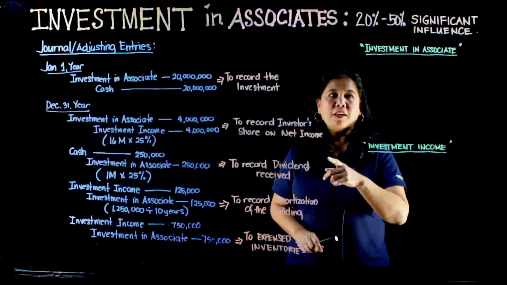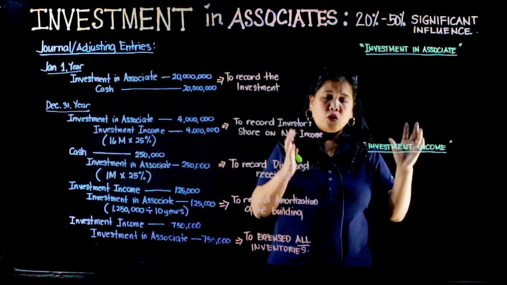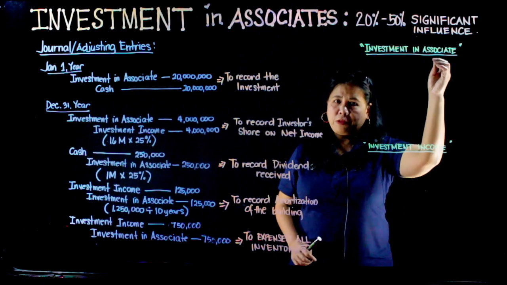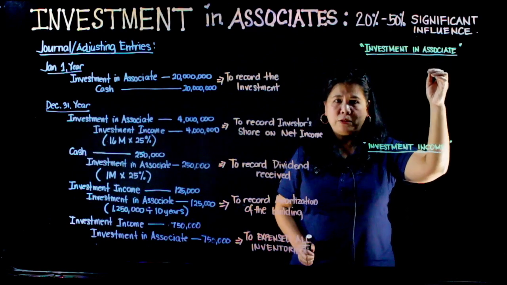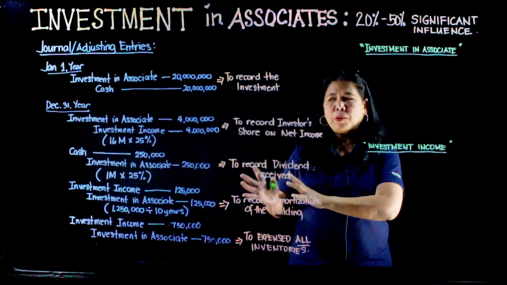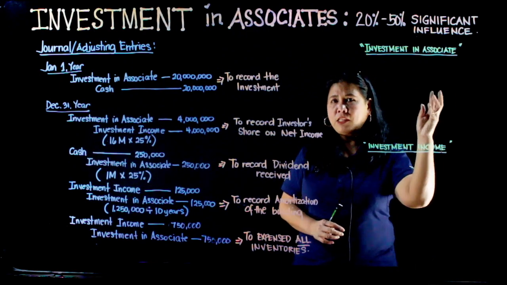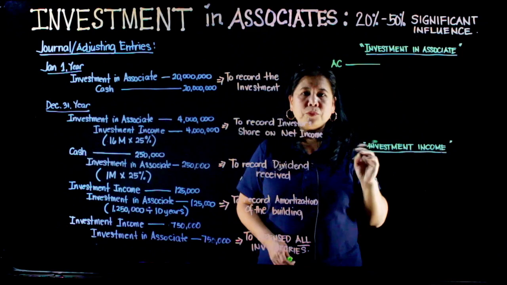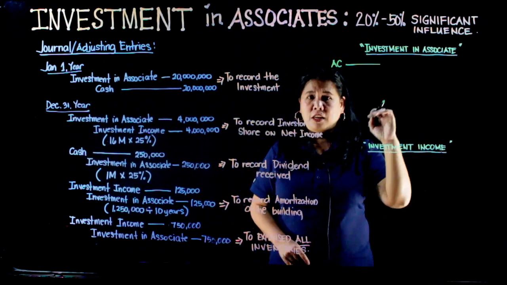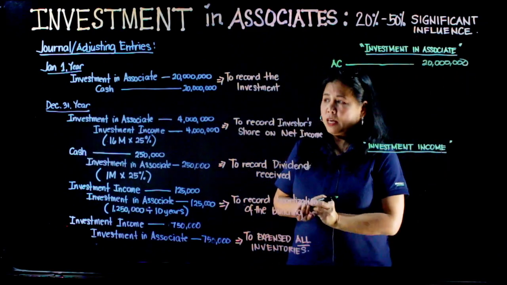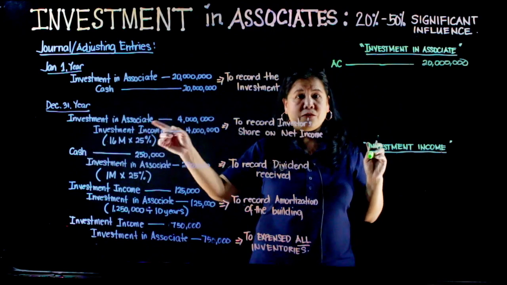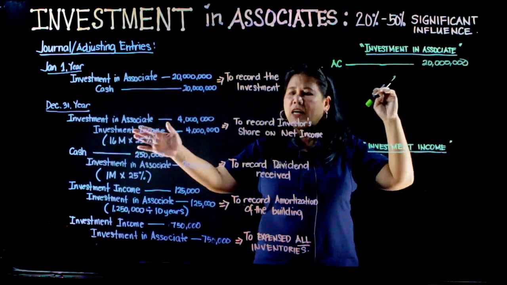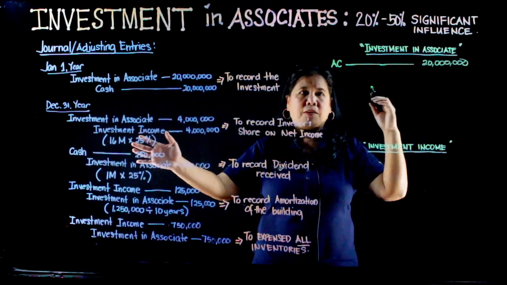So, para makuha natin ang carrying amount ang naiiwan doon sa ating investments in associates na account, ganito gagawin natin. So, ipaplug lang natin kung anong effect niya sa ating investment in associates na account. So, mag-uumpisa tayo sa acquisition cost ng investment. Then, nag-increase ang ating investment in associates dahil sa net income ni investee.